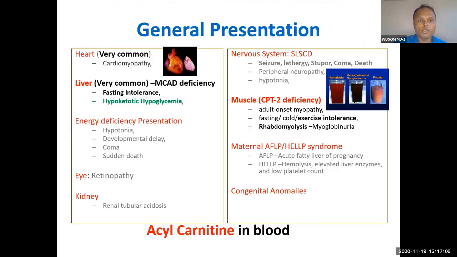So these are the general presentations. I will ask you one thing. When you are driving a car, in between, what happens if the petrol is finished, or the machine has some problem and is not able to burn the petrol? What will happen to this car?